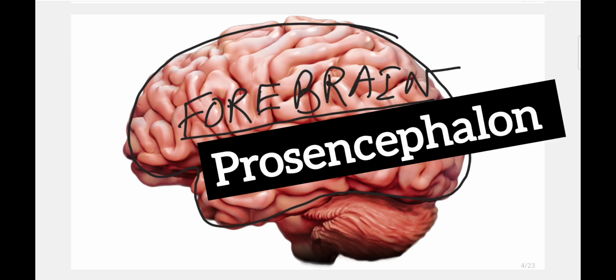The prosencephalon, or forebrain, is the largest part of the brain that controls all the kinds of activity that you consciously perform in your day-to-day work. Like what I am doing now, I am talking. Talking, walking, thinking, decision making, all the work that we do consciously is the function of the forebrain.